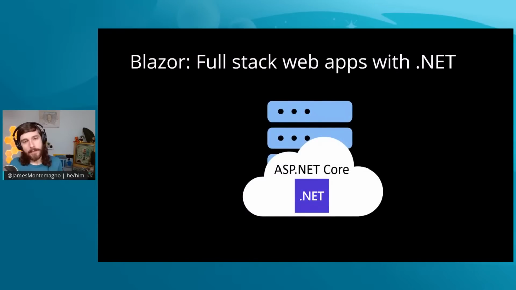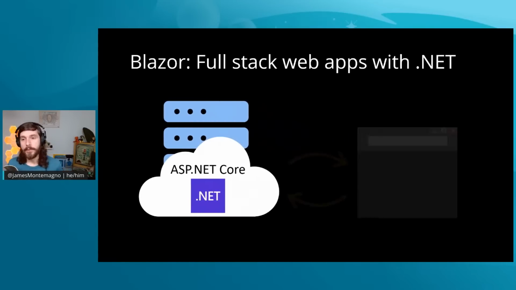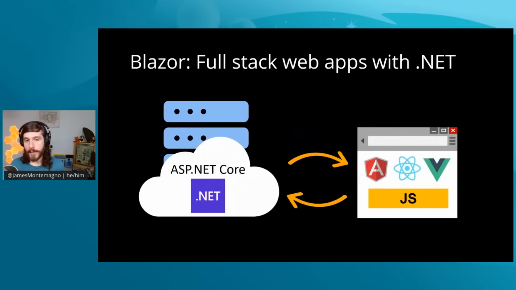Now, you might be saying, well, James, I'm brand new to Blazor, so let me just knock this out of the park first of what exactly Blazor is. Like I said, it's a full stack for building web apps with .NET, and it's built on top of ASP.NET Core. Now, traditionally, though, with ASP.NET Core and building web apps with MVC or with Razor pages, you're normally running the ASP.NET Core components on the server, and on the front end, you're using either JavaScript or other web frameworks like Angular, React, or Vue to build out your components.